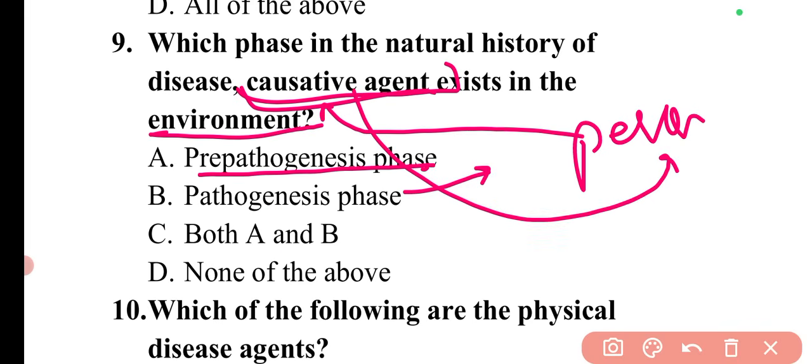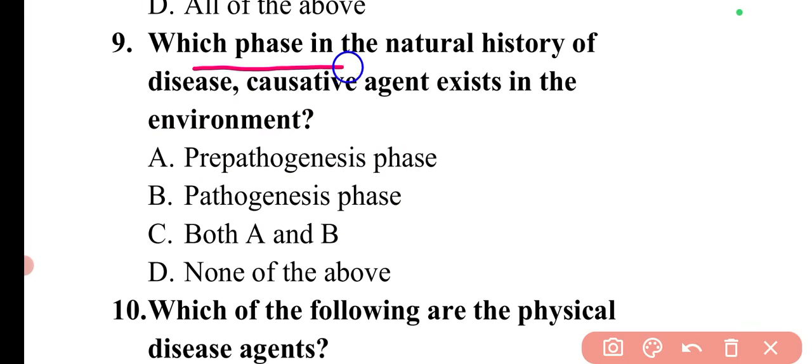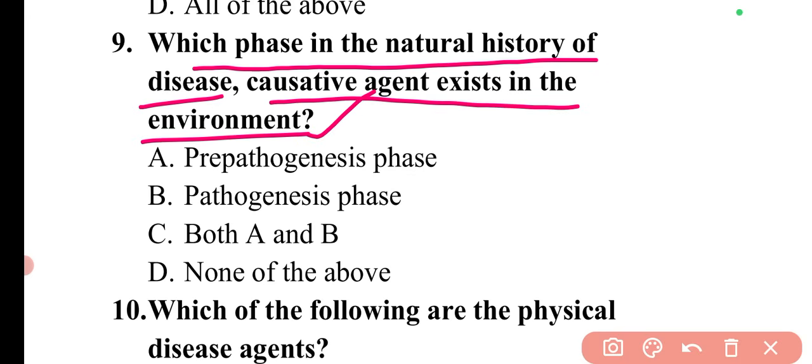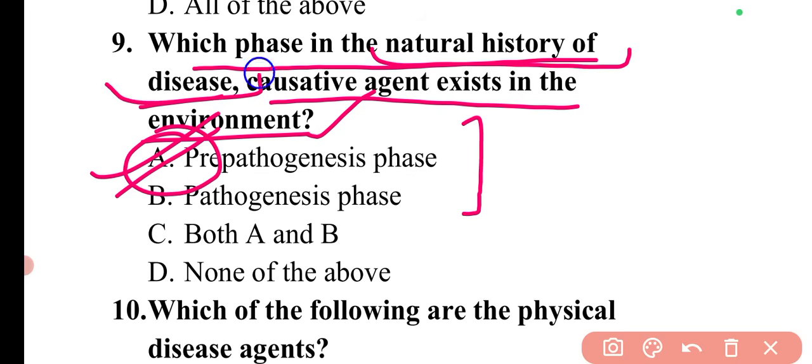Then the pathogenesis phase will start. So here the question is, in which phase of the natural history of disease does the causative agent exist in the environment? This is the pre-pathogenesis phase. So option A is correct. You need to remember both these phases because this topic, the natural history of disease, is specifically mentioned.